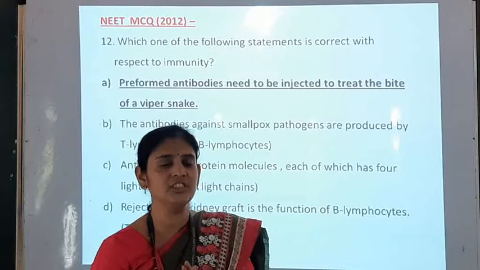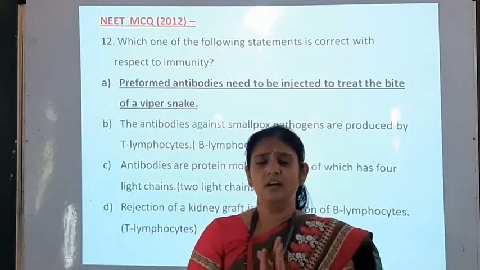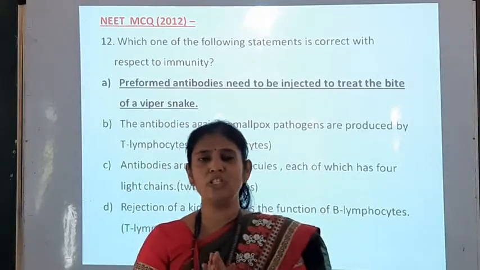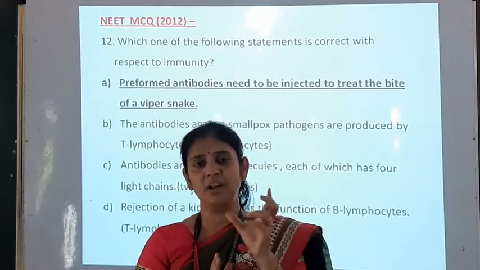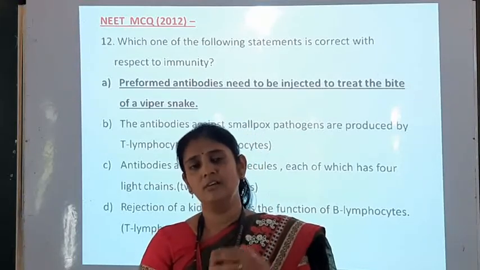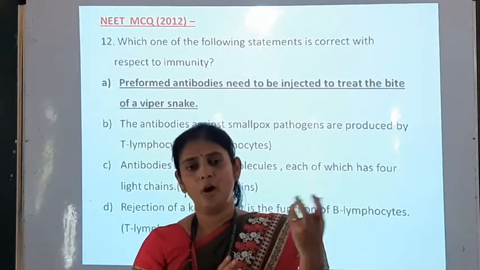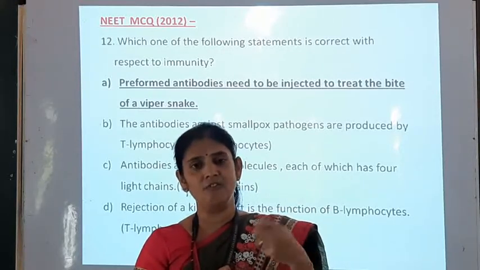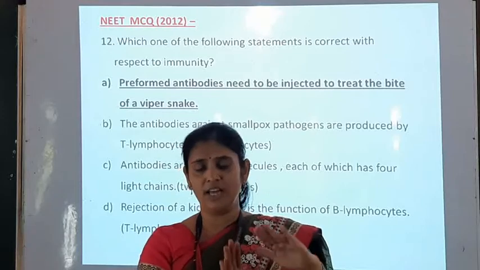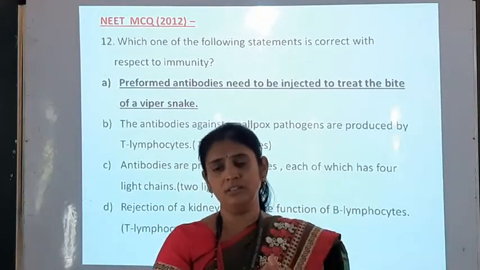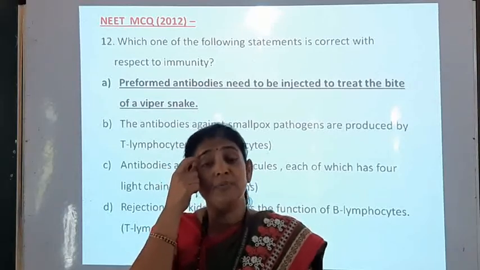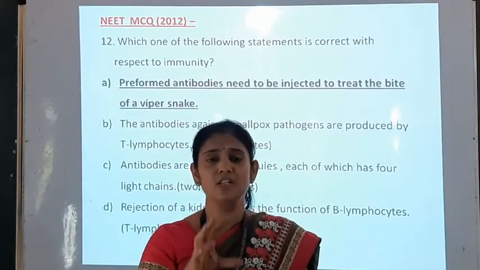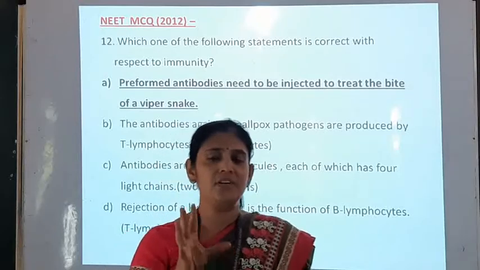In graft rejection, the cell mediated immune response plays a very important role, because when an organ taken from another person is transplanted in our body, it is not accepted, and therefore our immune system is responsible for graft rejection.